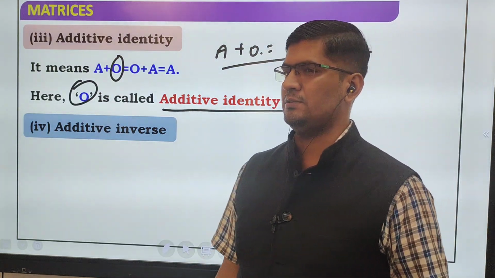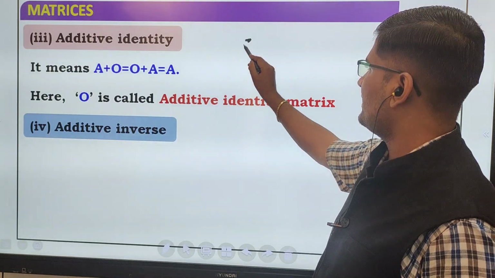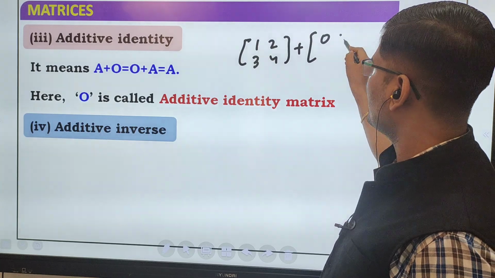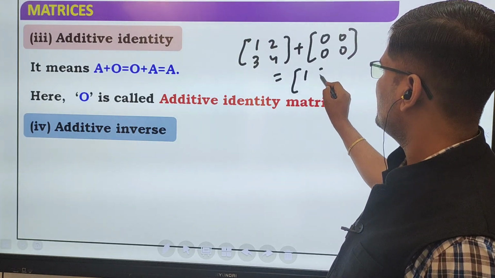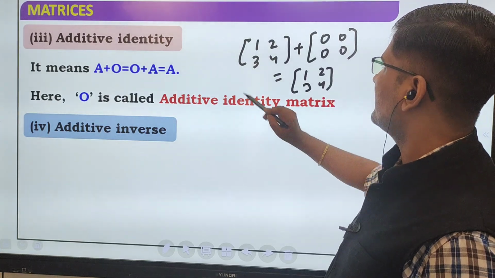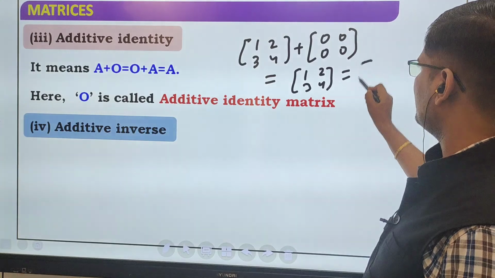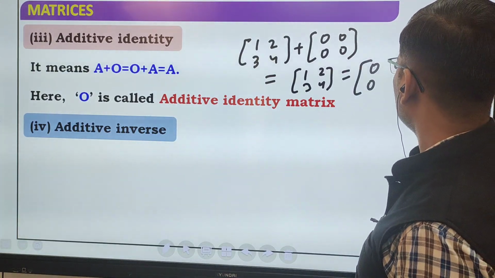There is no change. How to add the 0 matrix? You can write 1, 2, 3, 4 and 0, 0. Order must be the same. So there is no change. 1, 2, 3, 4. Either you write it like this, or you can also write 0 plus 1, 2, 3, 4.